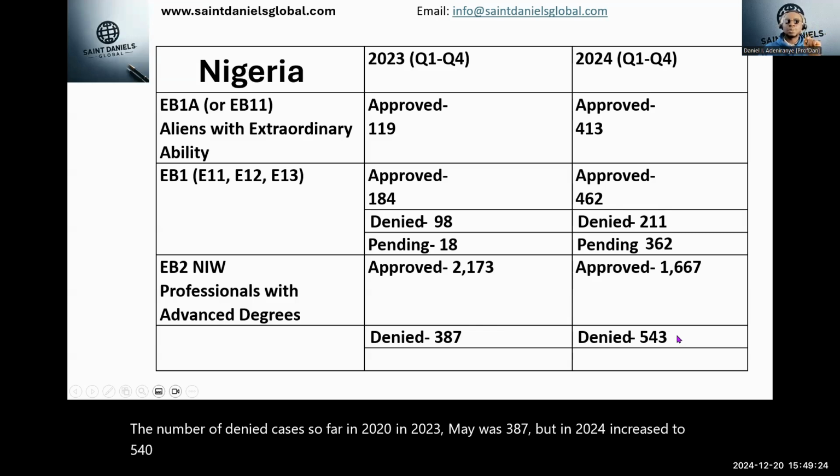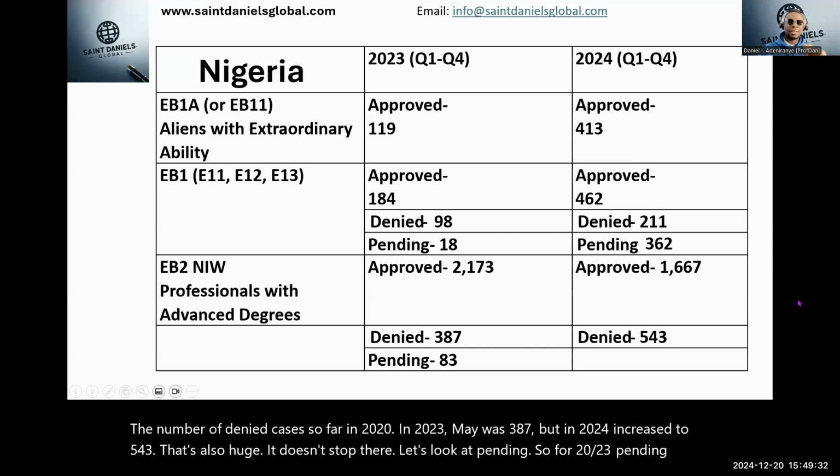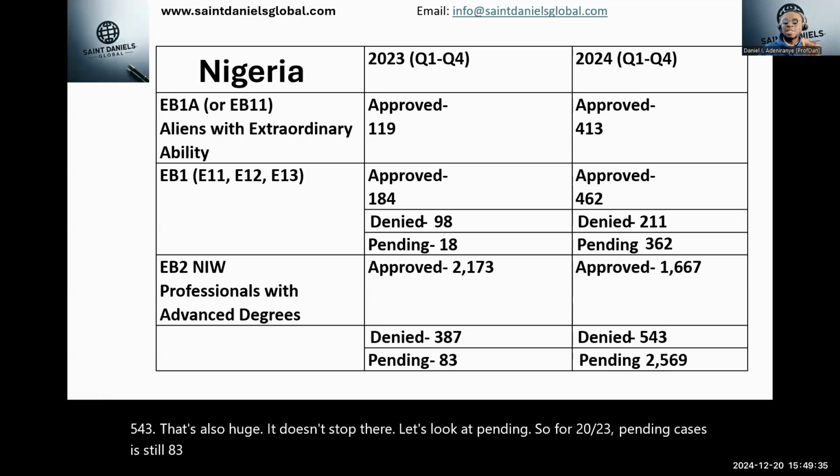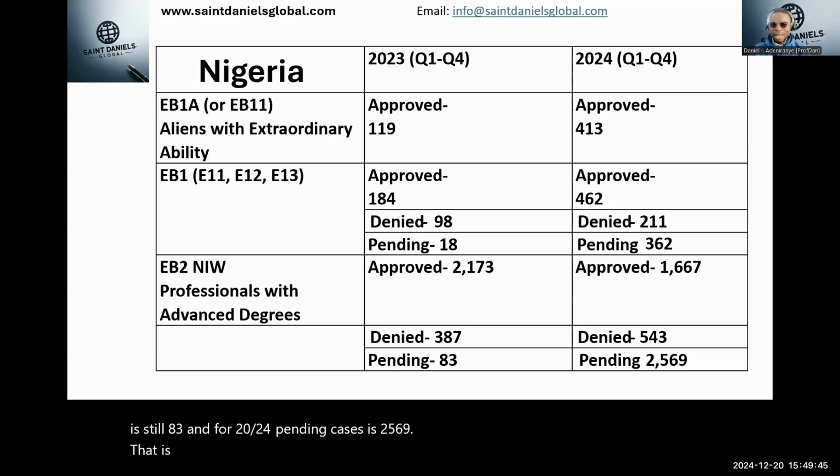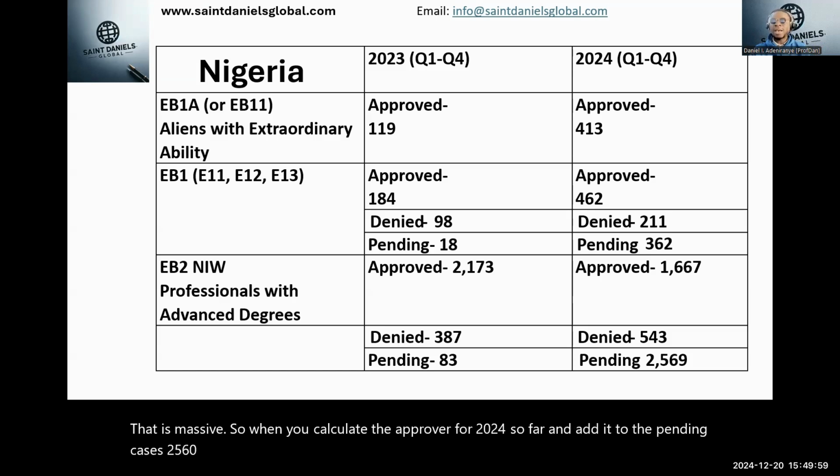That's also huge. It doesn't stop there. Let's look at pending. For 2023, pending cases is still 83. And for 2024, pending cases is 2,569. That is massive. So when you add the approvals for 2024 so far to the pending cases, 2,569, that gives us about 4,236.